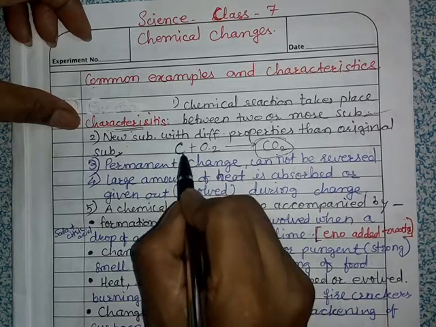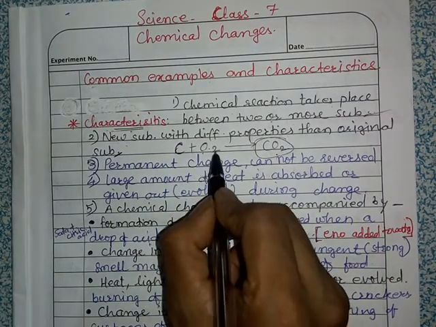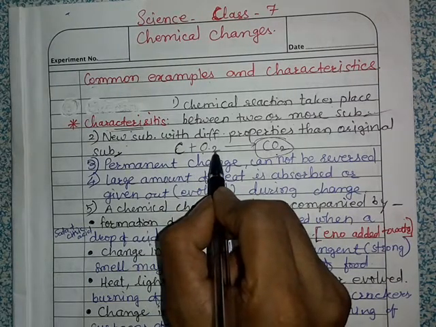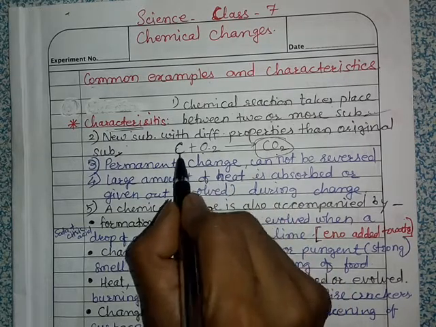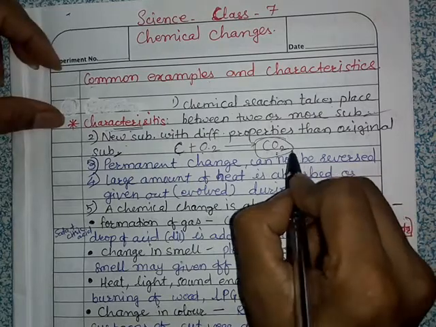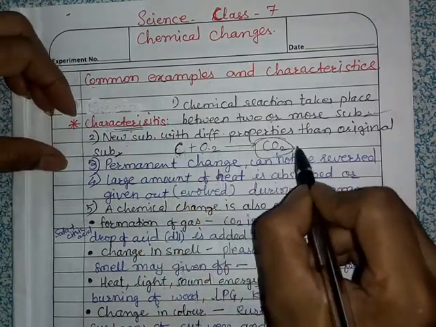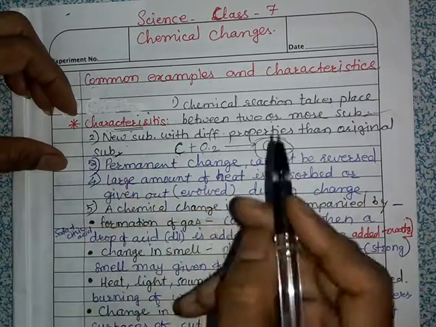Carbon is an element, oxygen is also an element in gaseous form. When it reacts with carbon, it gives carbon dioxide, a gas whose properties are totally different from carbon and oxygen. So the new substance has different properties than the original substances.